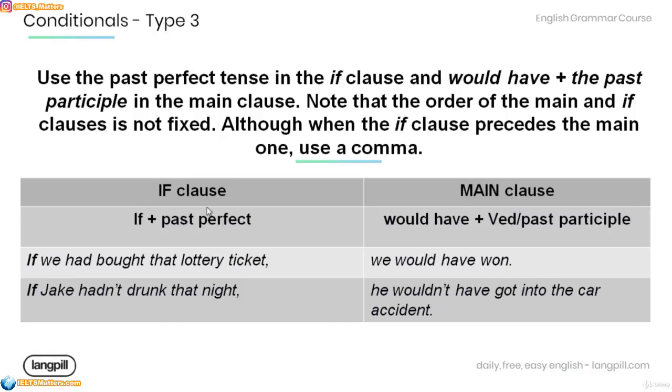Now, the if clause of type 3 conditionals is formed by if plus past perfect. Main clause: would have plus verb ed or the past participle. Have a look at the examples below. If we had bought that lottery ticket, we would have won. If Jake hadn't drunk that night, he wouldn't have got into the car accident.